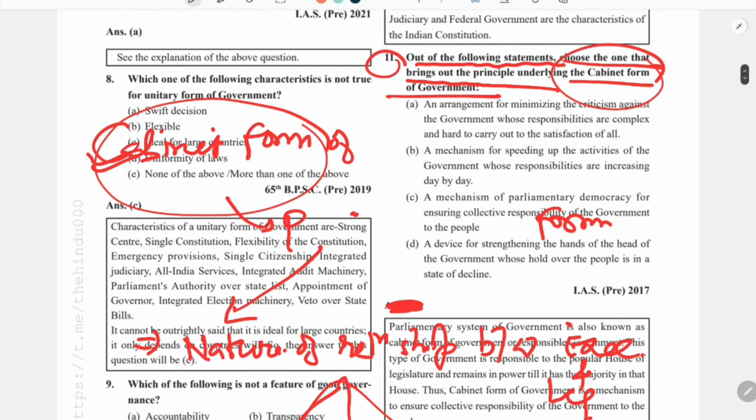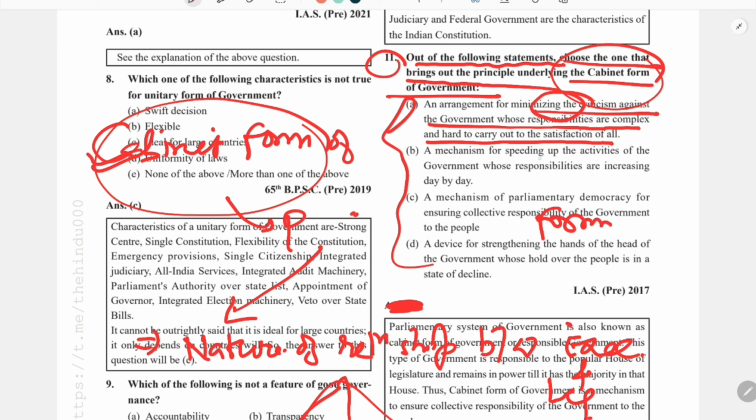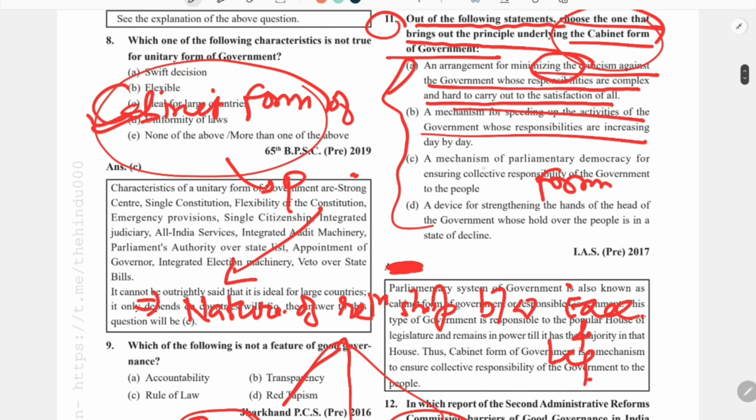So we know what we mean by parliamentary form of government. An arrangement for minimizing criticism against the government whose responsibilities are complex and hard to carry out to satisfaction of all. Is this the parliamentary form of government? If we read the statement, it does not suit this cabinet form of government.